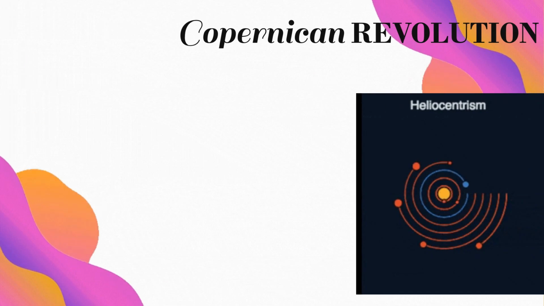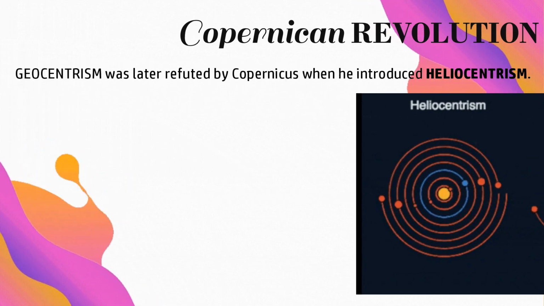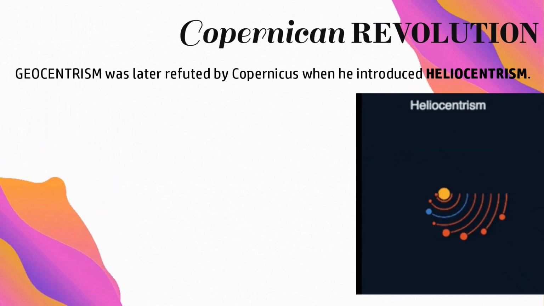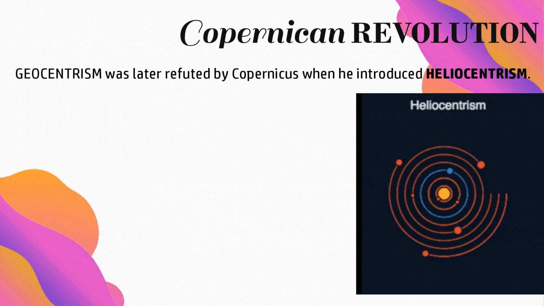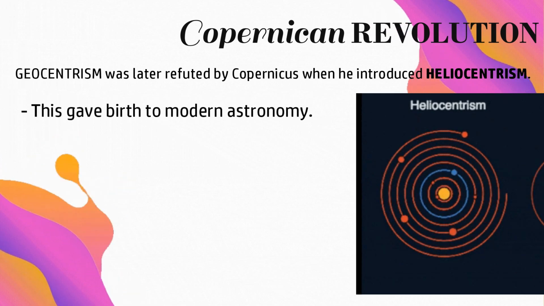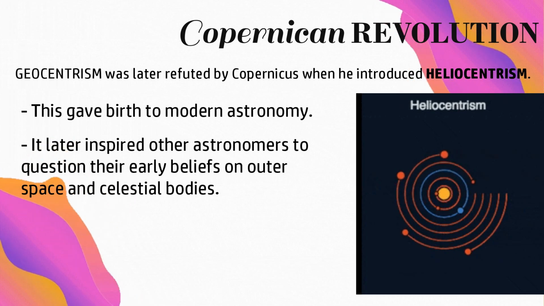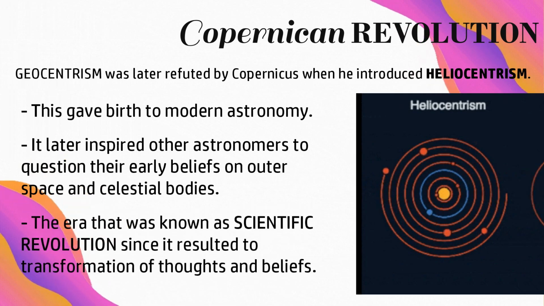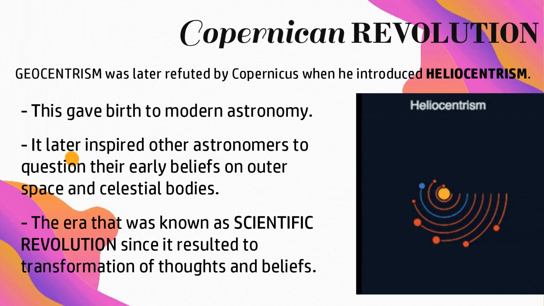Geocentrism was later refuted by Copernicus when he introduced heliocentrism. In his model, he positioned that the Sun is at the center of the solar system. He said that the Earth rotates on its axis as it revolves around the Sun together with other planets. This gave birth to modern astronomy. It later inspired other astronomers to question their early beliefs on outer space and celestial bodies, the era known as the scientific revolution, since it resulted in the transformation of thoughts and beliefs.